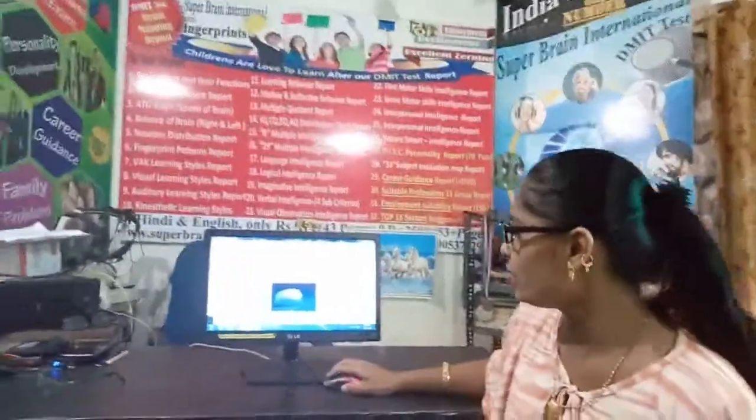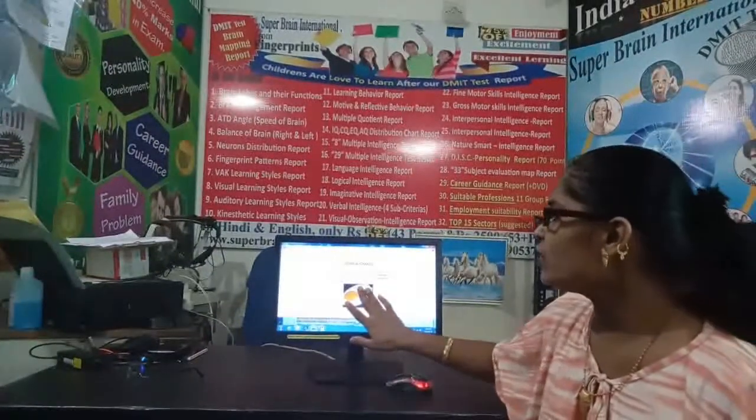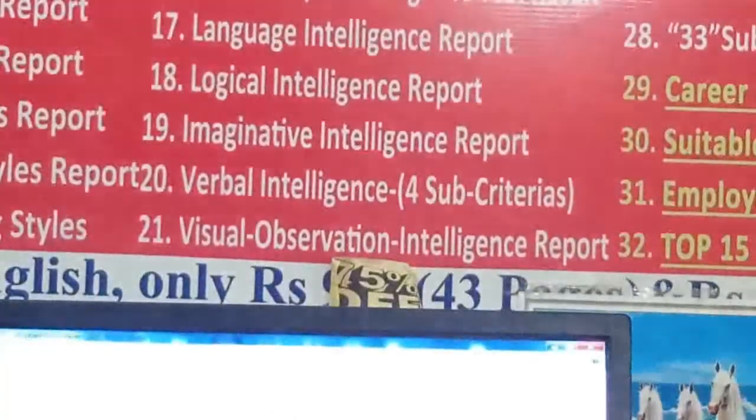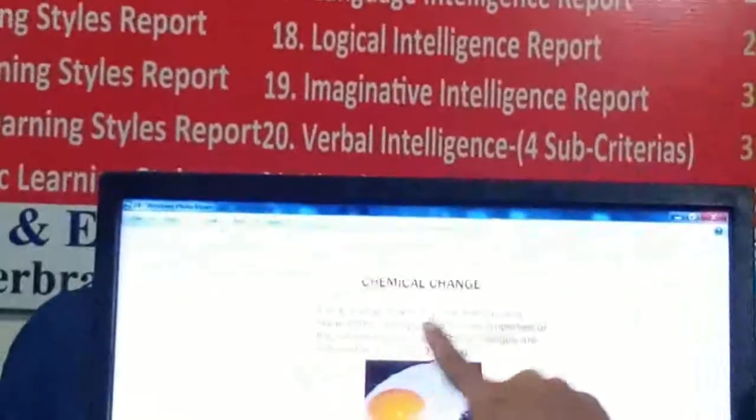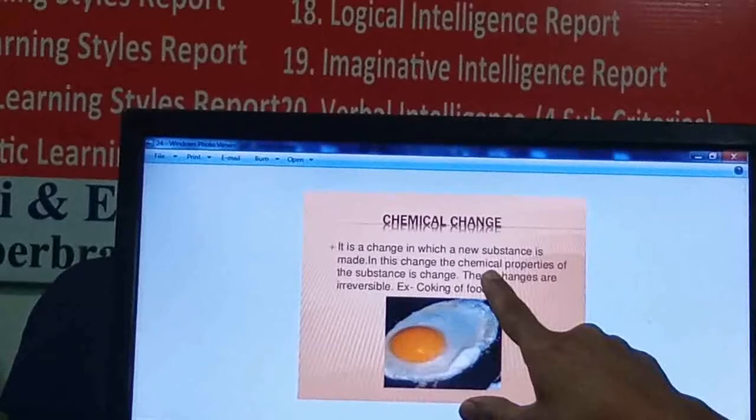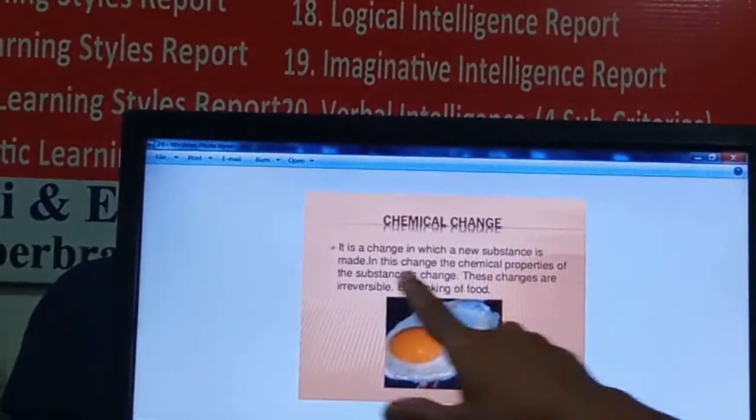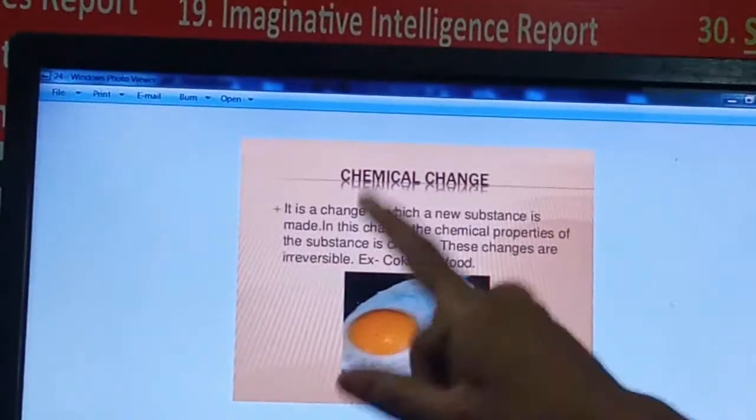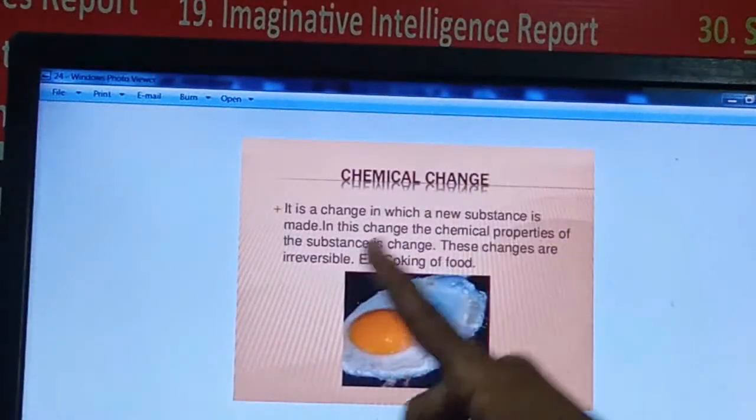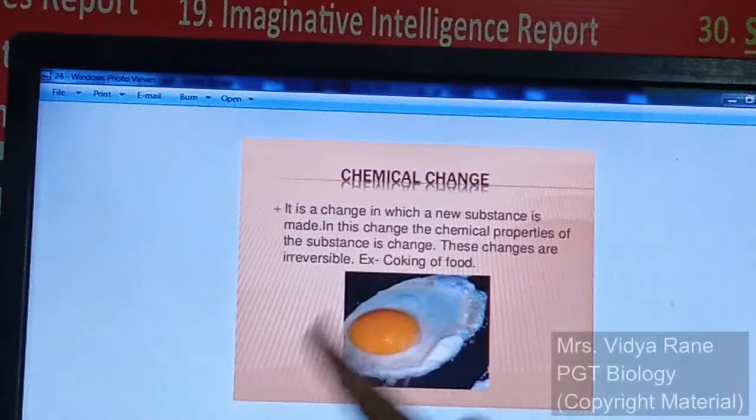Now see the next one, chemical change, exactly opposite to the physical change. Here in this change a new substance is formed, and the chemical properties of the substance are changed. These changes are not reversible.